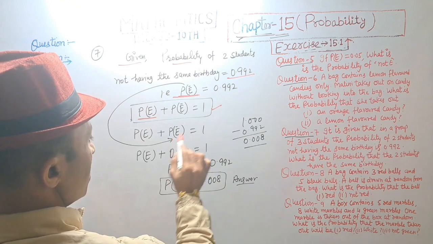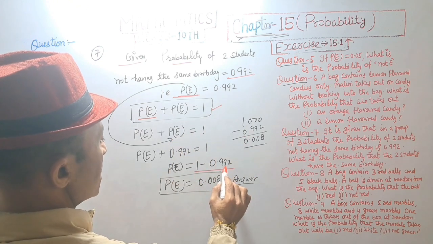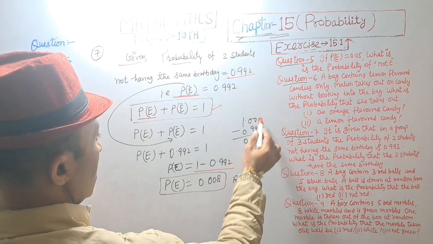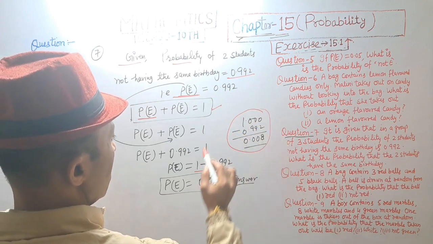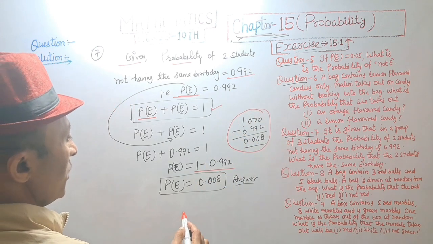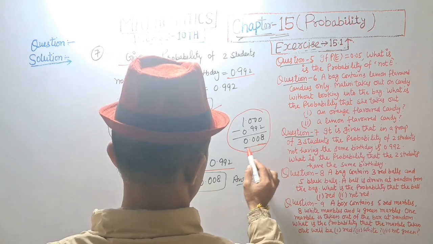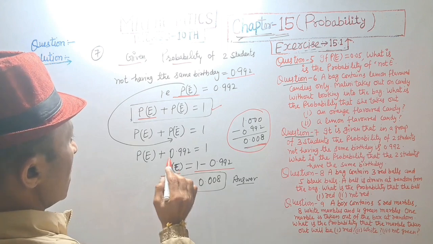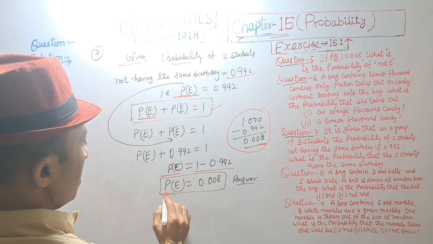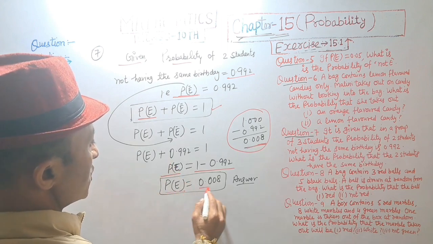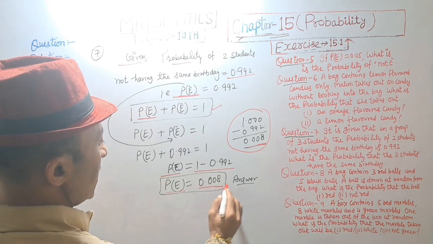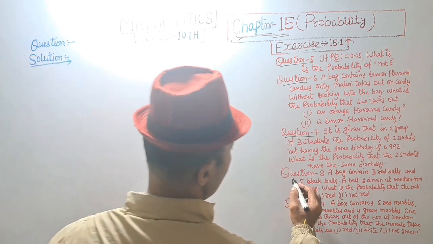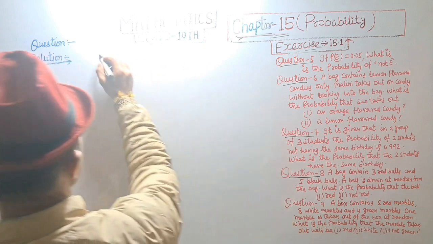Shifting right side, 1 minus 0.992, we get 0.008. Probability of having the same birthday, probability of E, is equal to 0.008. Answer.